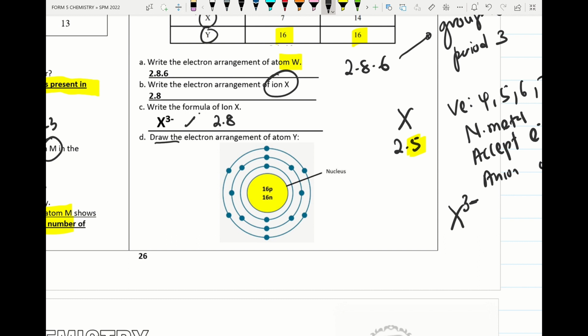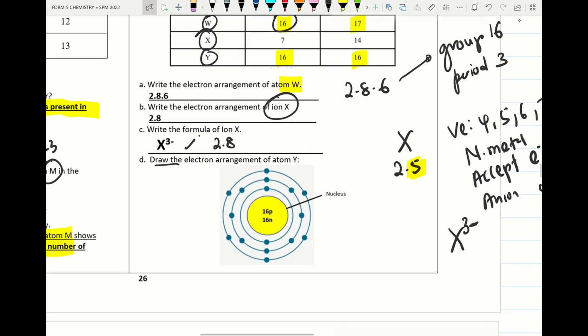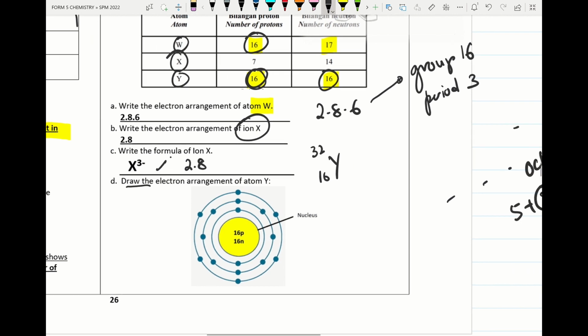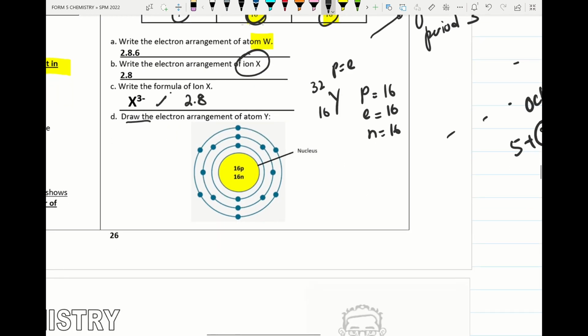Alright, so when they ask to draw the electron arrangement of atom Y, we take the proton number of atom Y, it has proton number 16, it has nucleon number 32. Okay, 16 plus 16, 32. So we put proton will be 16. For an atom, please remember, neutral, the total number of protons and electrons are equal. Therefore, electron will be 16 and neutron is 16. We draw the nucleus. Inside the nucleus we put 16 proton, 16 neutron, and we put the electron arrangement.